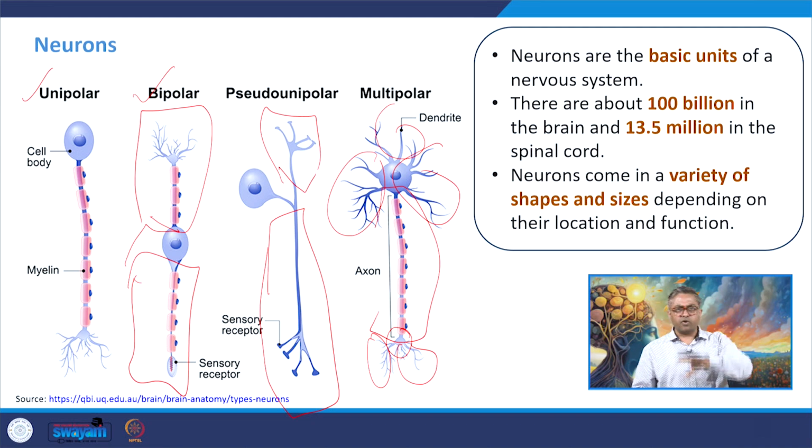One neuron has a cell body and dendrites. The cell body is what you see on your screen, and then the dendrites are there. As per our understanding and knowledge, there are 100 billion neurons in the brain, and 13.5 million in the spinal cord itself.